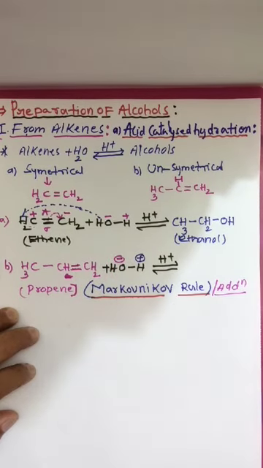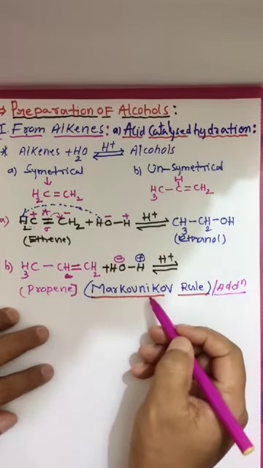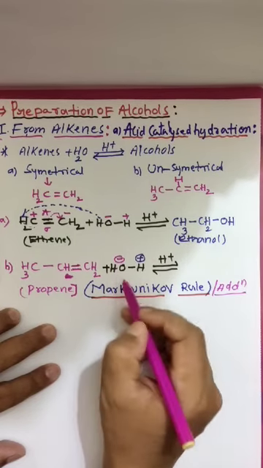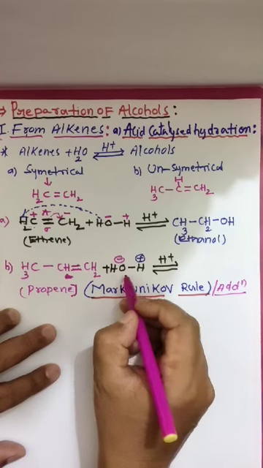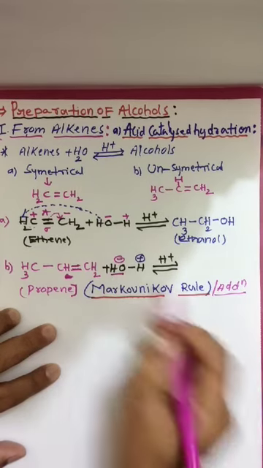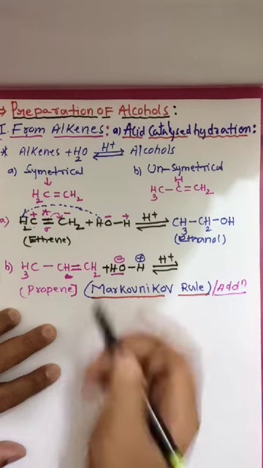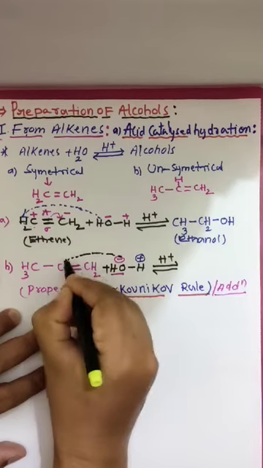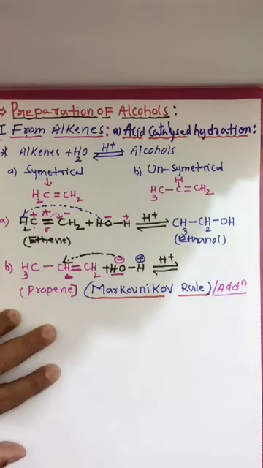According to the Markovnikov rule, the negative part of the addendum, the adding reagent, will attack where a lesser number of hydrogens are present.